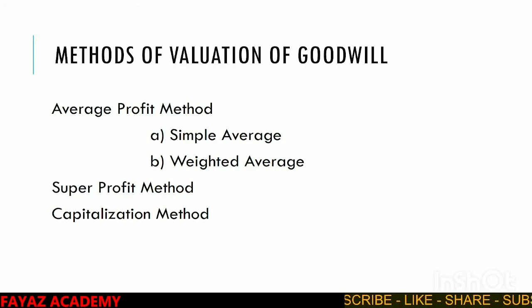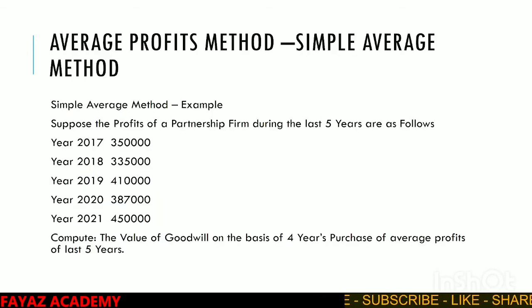Let us have an example of how to calculate goodwill under the average profit method in both methods, simple average and weighted average. Next, simple average method. Let us start with an example. Suppose the profits of the partnership firm during the last 5 years are as follows. In the year 2017, 3,50,000; 2018, 3,35,000; 2019, 4,10,000; 2020, 3,87,000; 2021, 4,50,000.